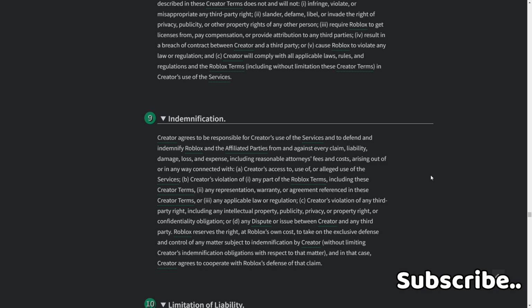B. Creator's violation of 1. any part of the Roblox terms, including these creator terms, 2. any representation, warranty, or agreement referenced in these creator terms, or 3. any applicable law or regulation. C. Creator's violation of any third-party right, including any intellectual property, publicity, privacy, or property right, or confidentiality obligation. Or D. Any dispute or issue between creator and any third party.